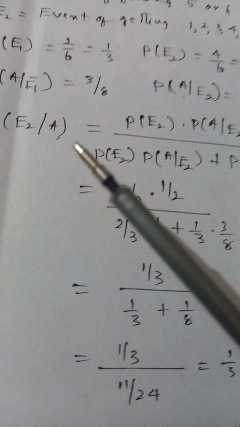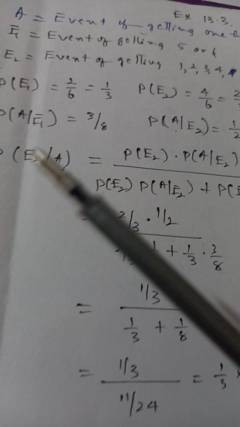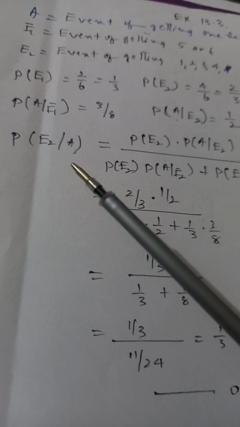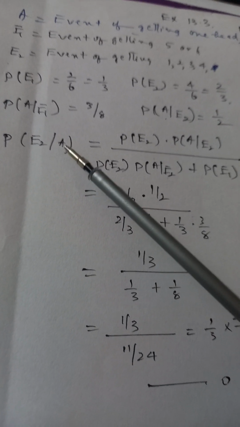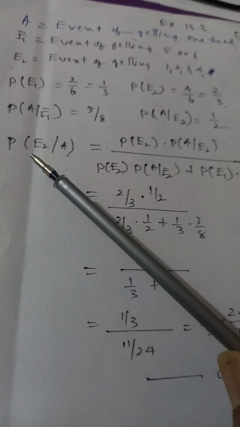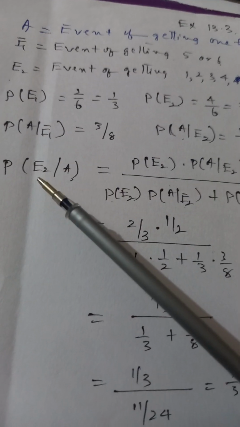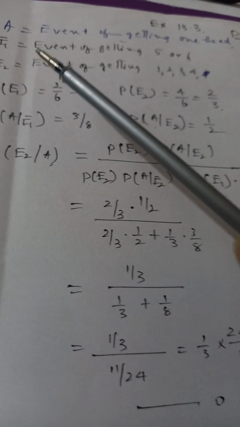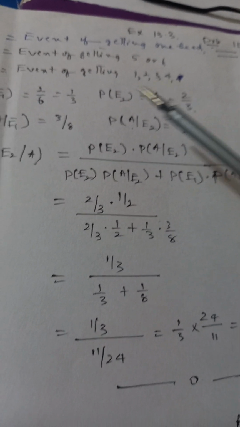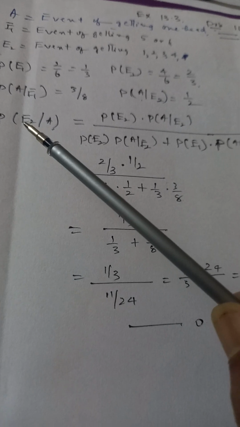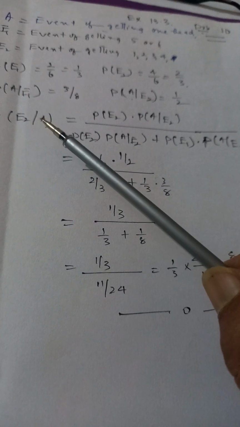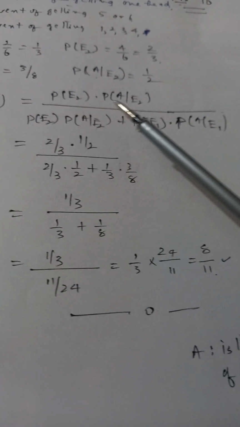So what we have to find out? Look here: the probability of E2 given that A has occurred. What is A? A is nothing but getting one head. One head is got. Then what is the probability of E2, that is, getting 1, 2, 3, 4? What is the probability of E2 when A has already taken place? And for that we have a formula here.